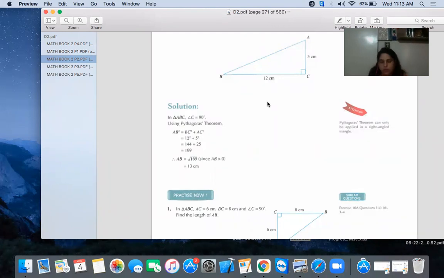Okay, so what is the Pythagoras? So let me tell you the short story. Pythagoras was a Greek philosopher and mathematician. In addition to the Pythagoras theorem, he also discovered the musical notes.